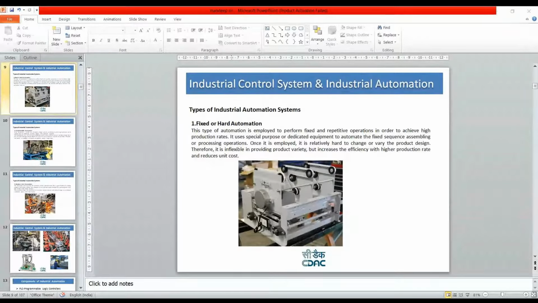Next is, IoT can replace DCS and PLC in industrial automation. Of course.